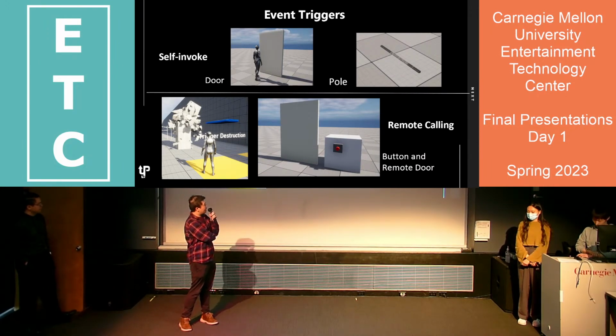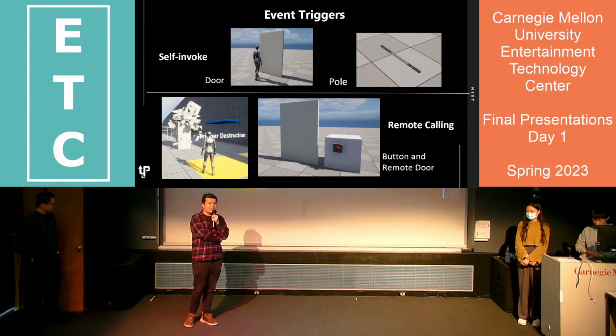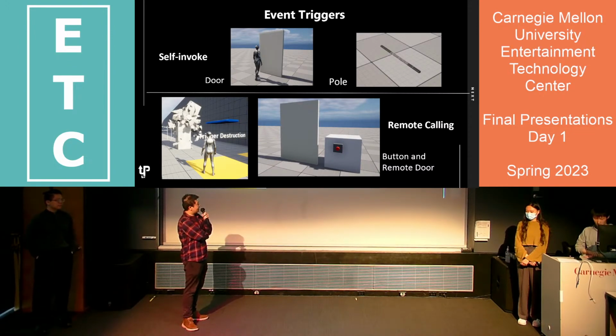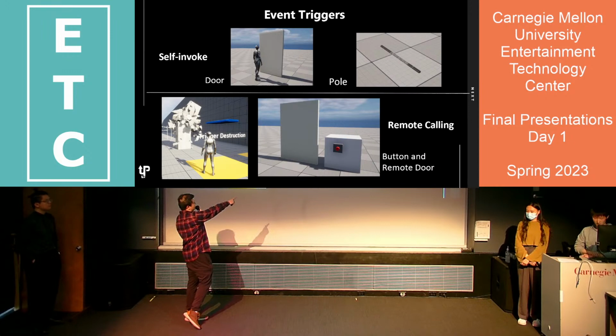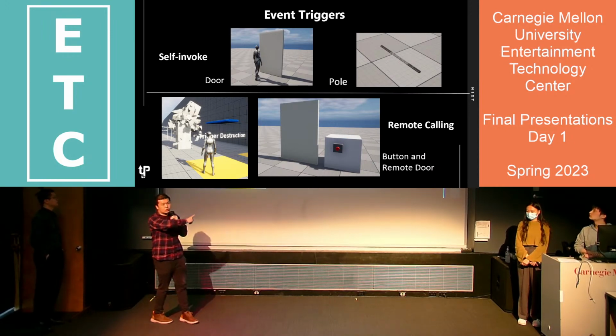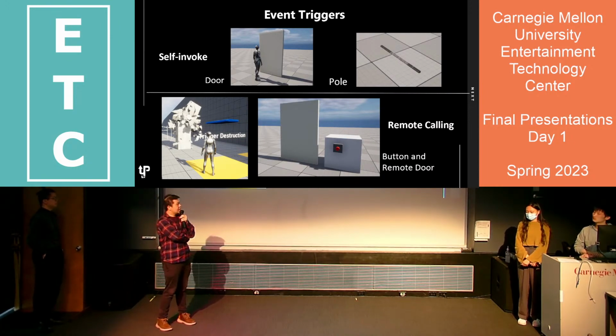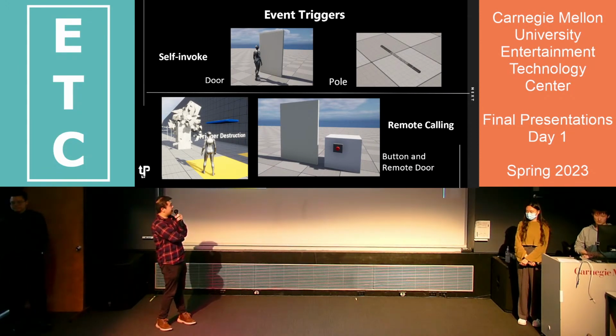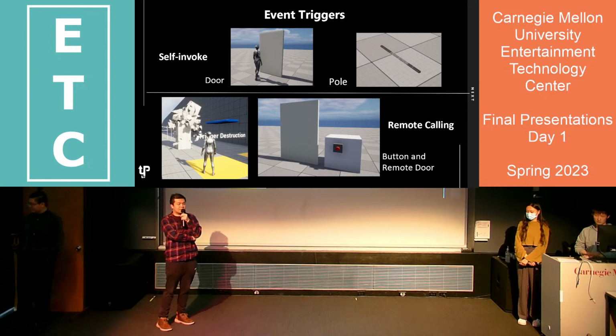The remote calling one, on the other hand, is an advanced feature that can let the character trigger an event remotely. Like when the character pushes a button, the pillar will be destroyed. With those features, students will be able to learn how different types of triggers affect players' experience.